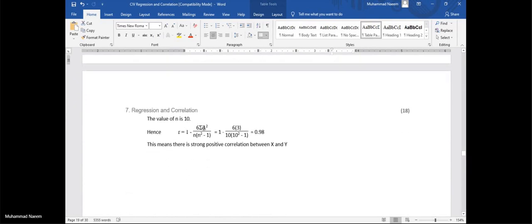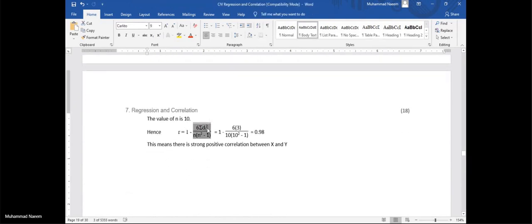Put these values: sigma di square, the sum of the squares of the differences, which is 3, and the value of n is 10, as 10 ordered pairs are given in our data. By simplifying, we get an answer of 0.98. What is the conclusion? There is a strong positive correlation, as the value of R is near +1.